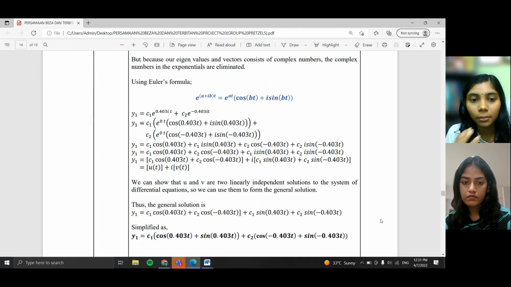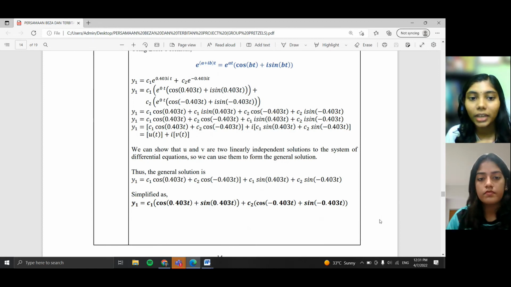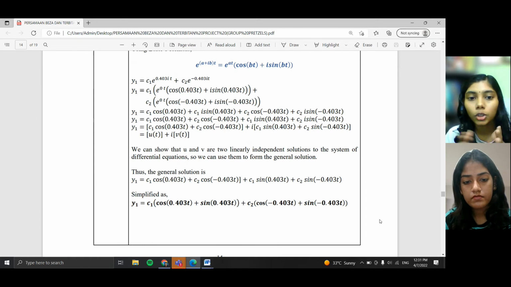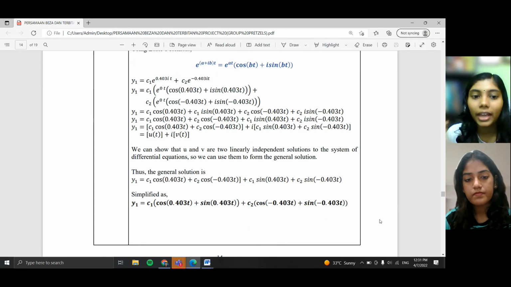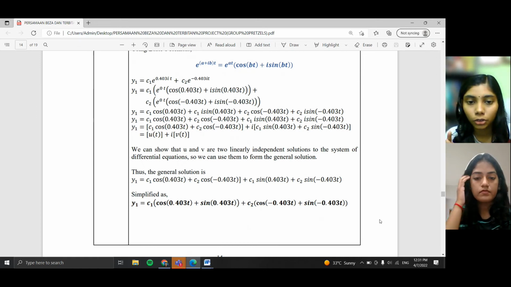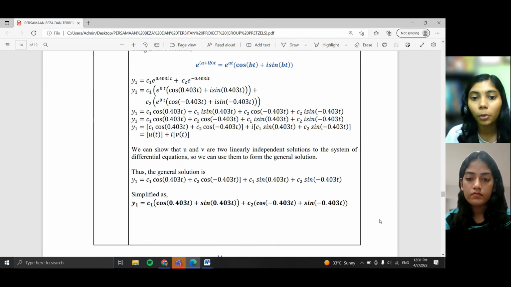So if we see here, this is similar to u(t) plus i v(t). So we can show that u and v are two linearly independent solutions to the system of differential equations. We can use them to form the general solution. Thus, the general solution is that you take the value of u(t) and the value of v(t) and sum them together. That becomes the general solution, simplified as y1 equals c1 cos 0.403t plus sin 0.403t, plus c2 cos negative 0.403t plus sin negative 0.403t. So here there is no eigenvalue with complex number, and we have eliminated it.